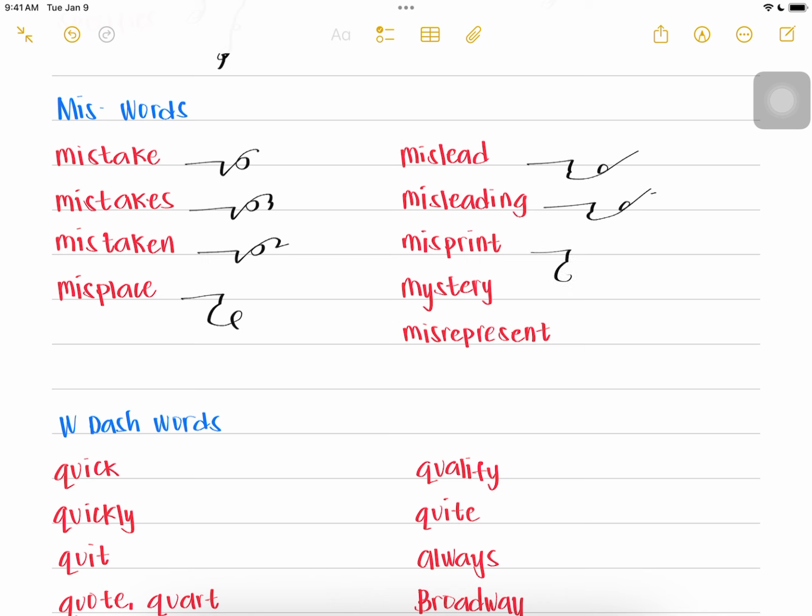Miss, PRENT, misprint. Miss, mystery. And Miss RPR, again, Miss RPR, misrepresent.